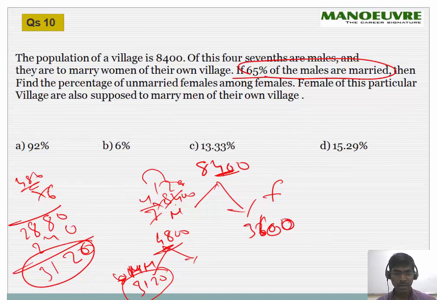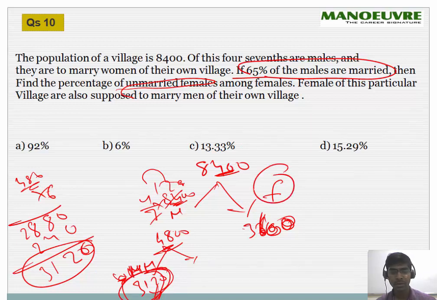Yeah, 8,400. If you remove 4800, this is 3600, yeah. And these are women who are married. What is the question then? Percentage of the unmarried female. Obviously 3120 are men who will be married to the females only, no? So which means 3600 minus 3120.